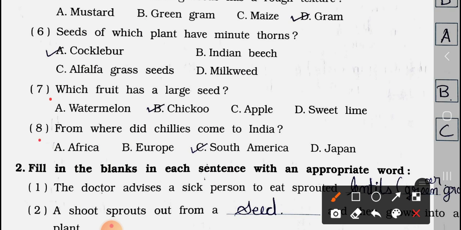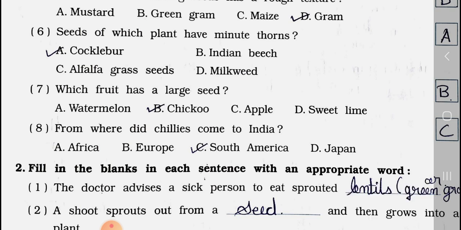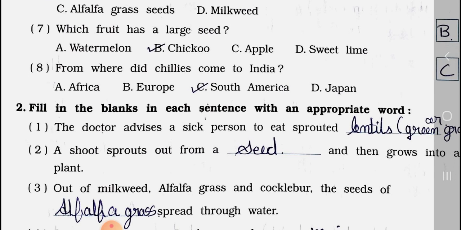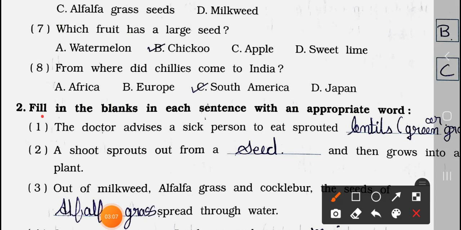Number 8. From where did chilies come to India? Options are option A. Africa, B. Europe, C. South America, and D. Japan. Answer is option C. South America. Now see main 2. Fill in the blanks in each sentence with an appropriate word.